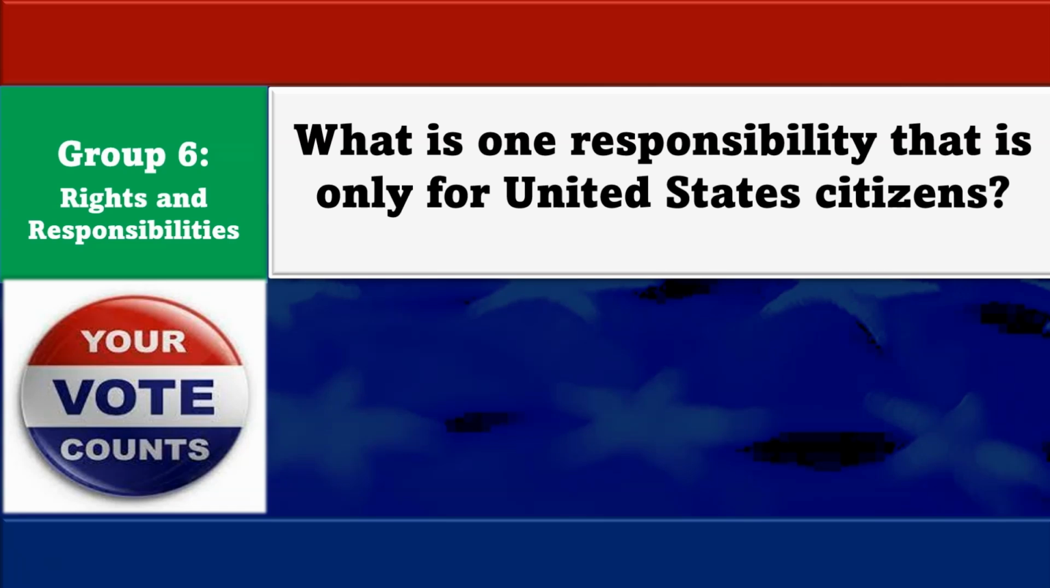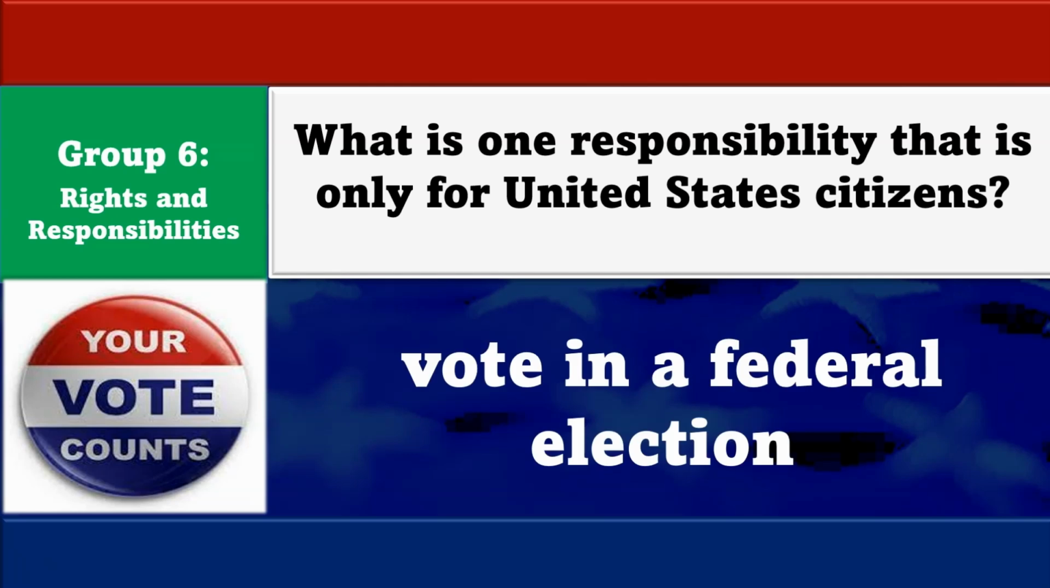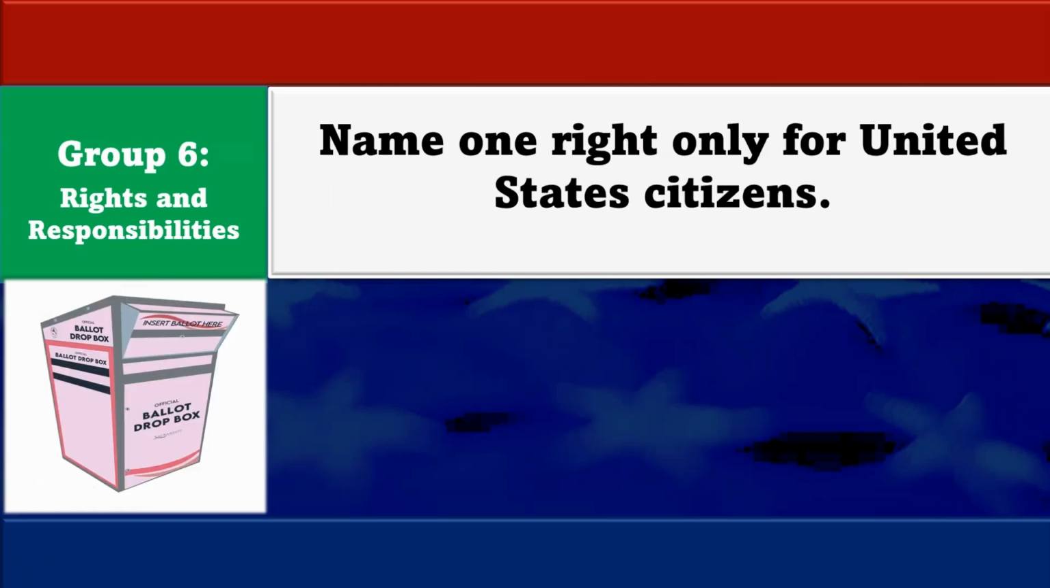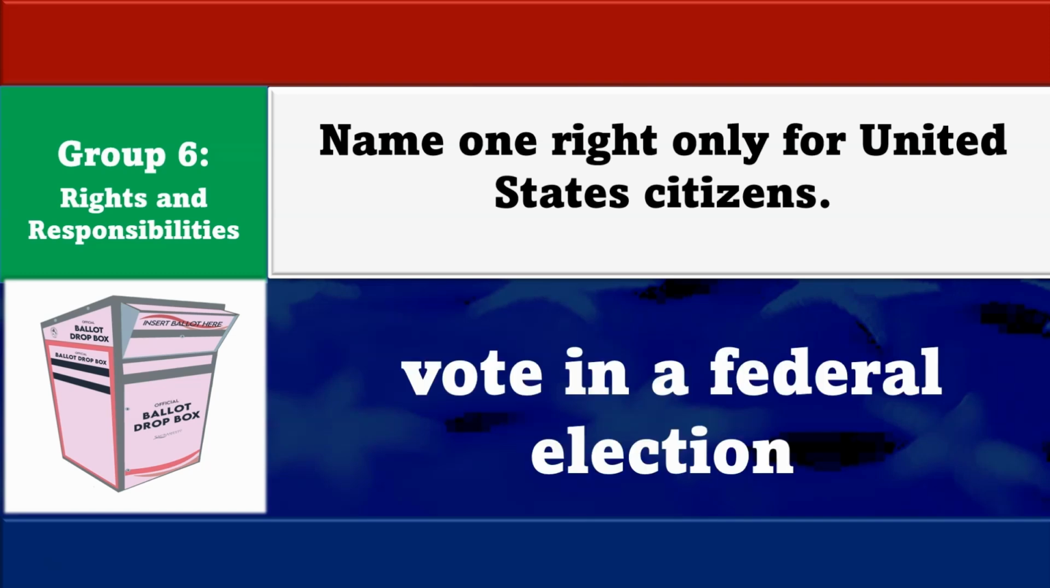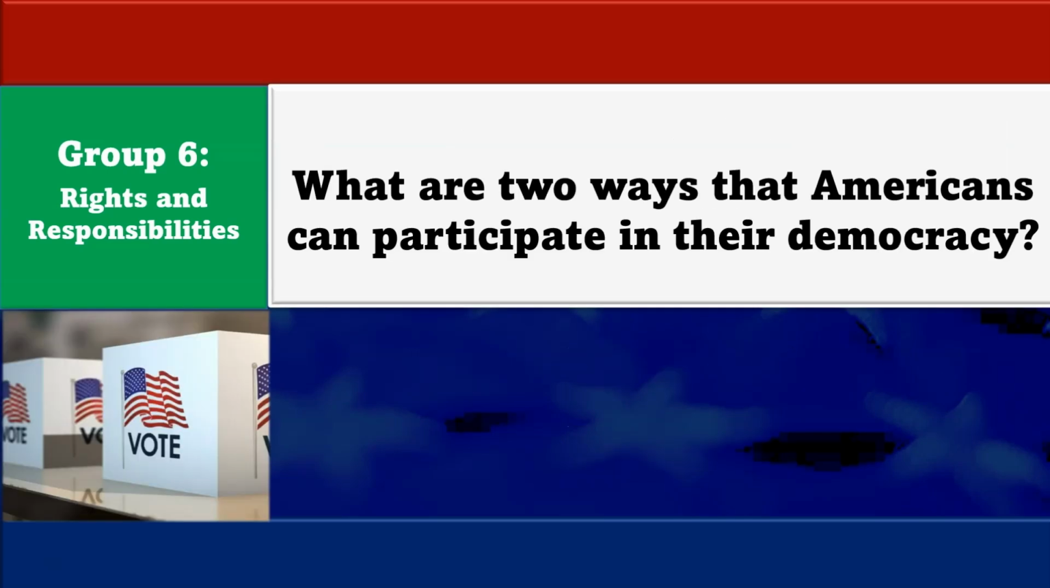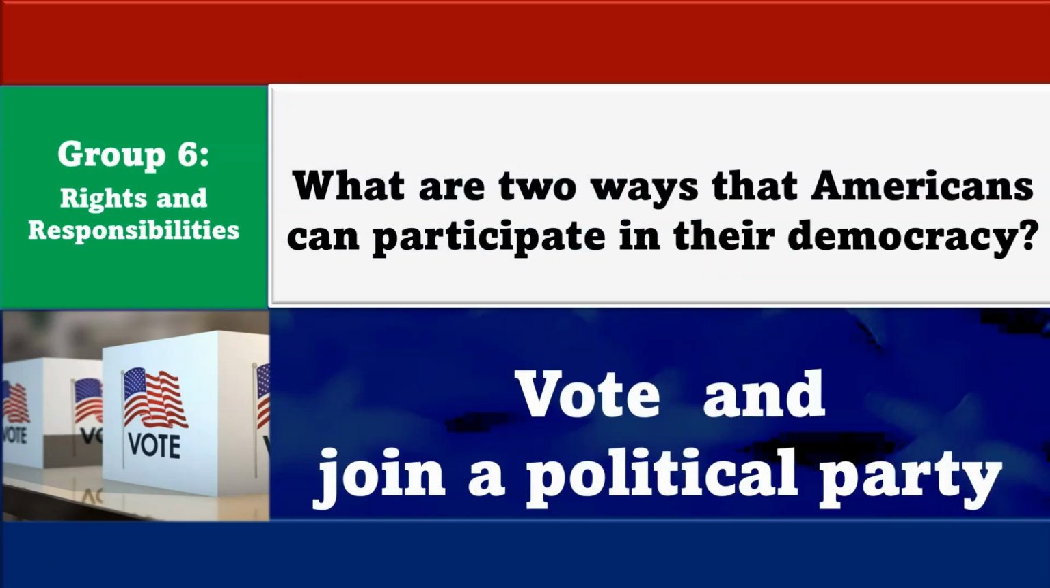What is one responsibility that is only for United States citizens? Vote in a federal election. Name one right only for United States citizens. Vote in a federal election. What are 2 ways that Americans can participate in their democracy? Vote and join a political party.